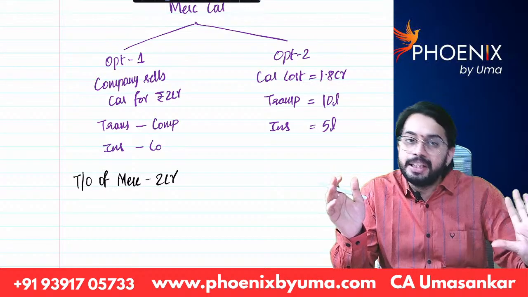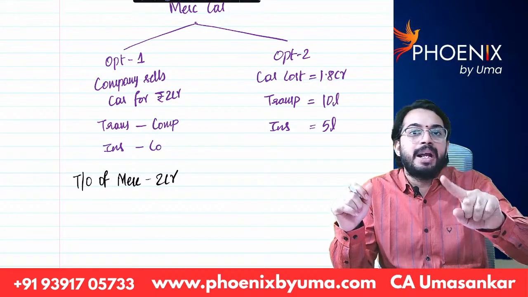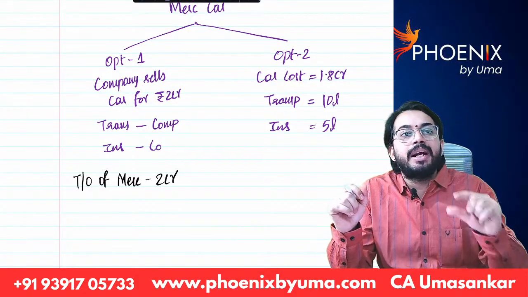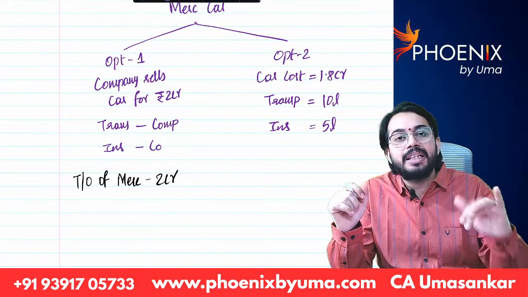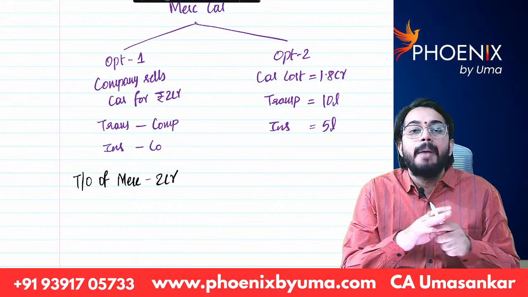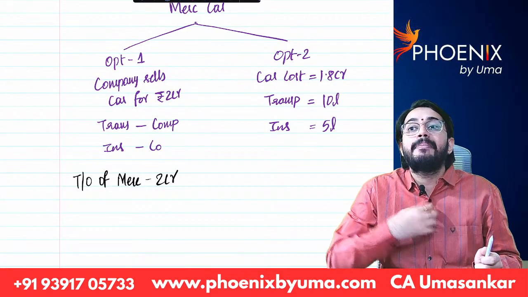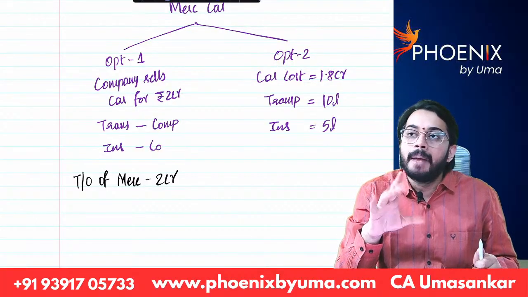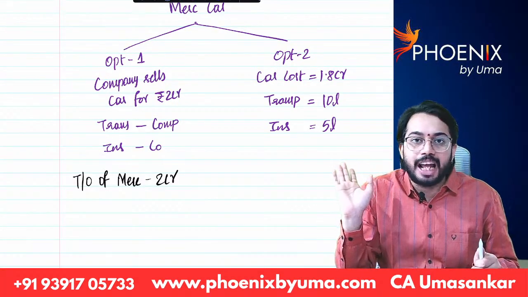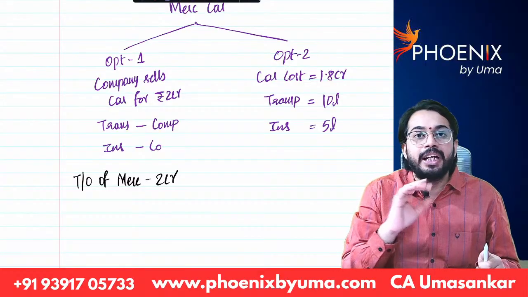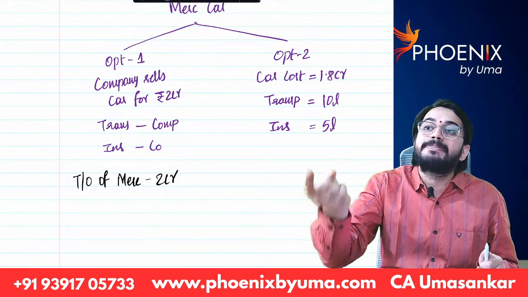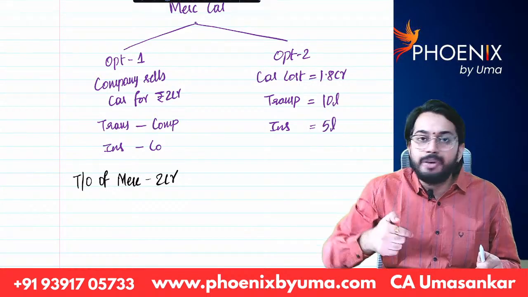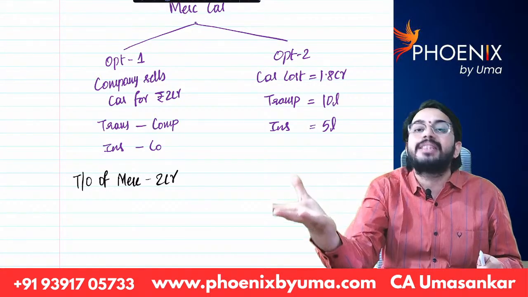Ultimately, Mercedes pays 10 lakh rupees to the transporter and 5 lakh rupees to the insurance company, but I reimburse these amounts to Mercedes. Whatever expenditure was incurred by Mercedes for transporting the car from Germany to India is reimbursed by me.